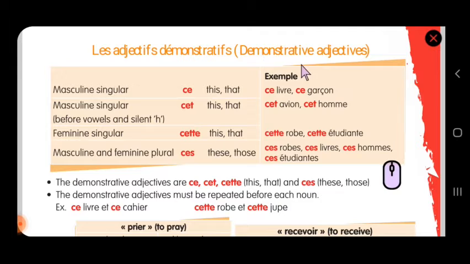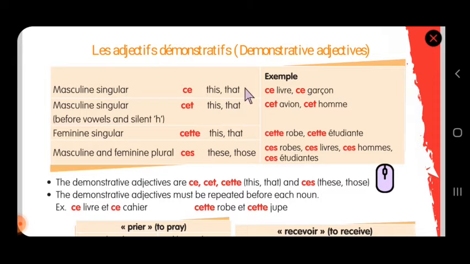Demonstrative adjectives. Anything which you want to sell or which you want to describe, you will demonstrate that particular object. For example, this object is a good one, this is very costly, this is found only in this place, this is very special to me. Having the product in your hand, you keep on speaking whatever you want to deliver as a personal thing which is very special to you.